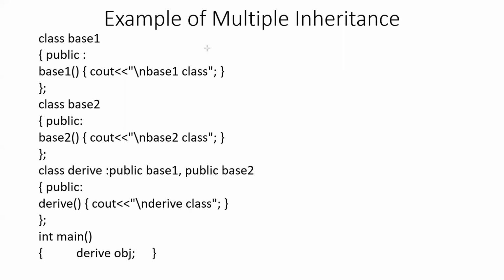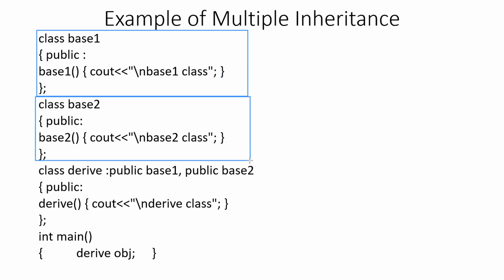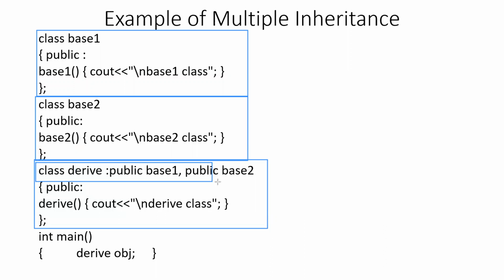So what we will do first, we will define multiple base classes. So this is the definition of the base class 1. This is the definition of the base class 2. And this is the definition of the derived class, which will be directly inherited from both the base class 1 and base class 2. So this is the first time that we will be deriving a class from multiple base classes. Hence, the header of the derived class becomes very important.